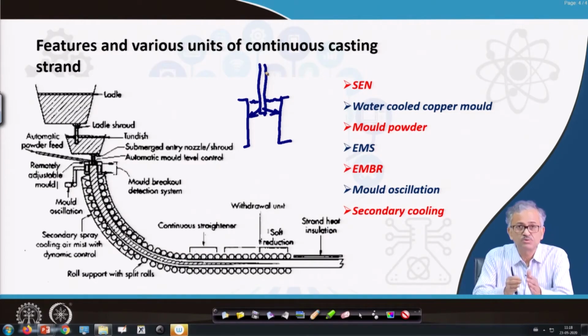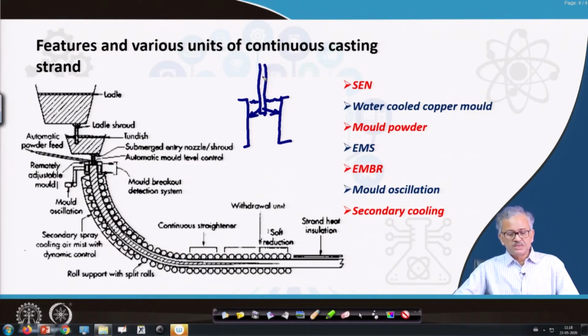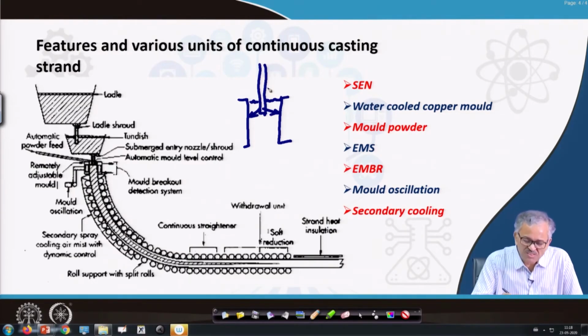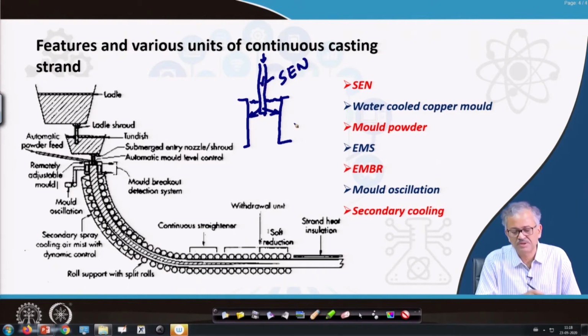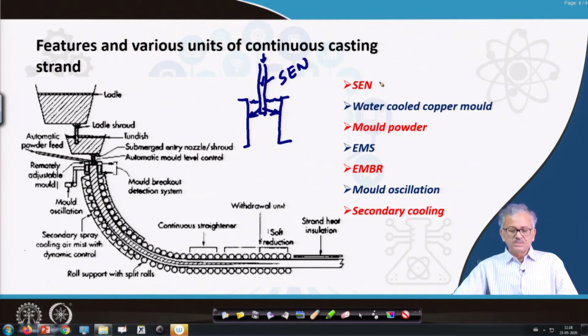This is the enclosure completely. So liquid steel is coming through this SEN. If you can call it SEN, submerged entry nozzle, and the liquid steel is coming through it. This is the liquid steel, say the liquid steel comes and then comes out like this. Okay, so this is called SEN, that is the submerged entry nozzle.